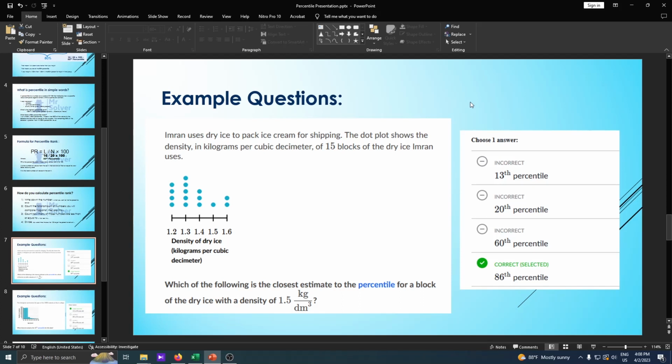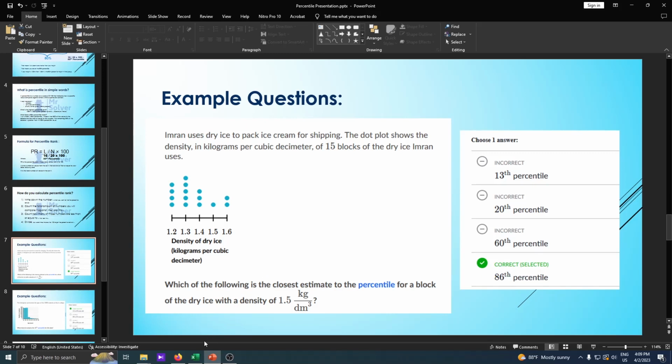Which of the following is the closest estimate to the percentile for a block of dry ice with a density of 1.5 kilograms per cubic decimeter? You can see the 1.5 data point here, and the answer is the 86th percentile.